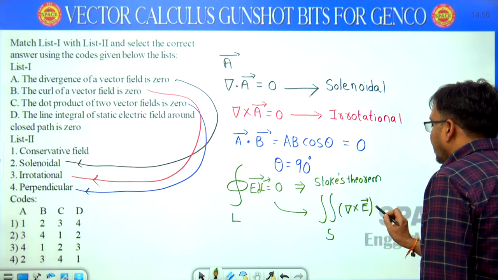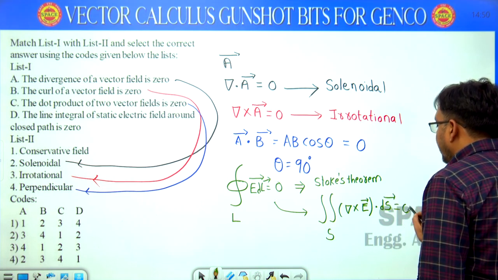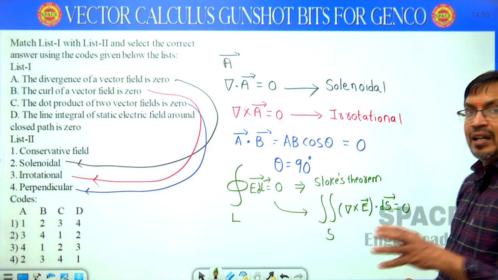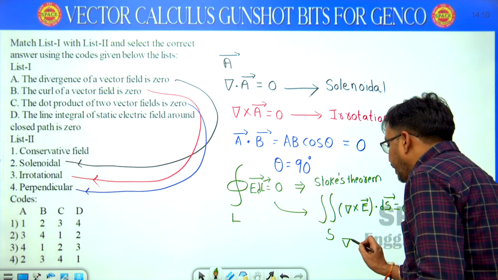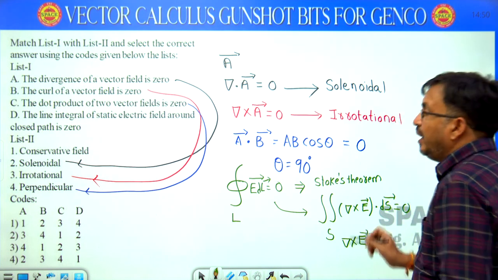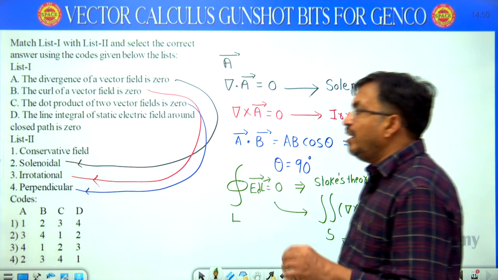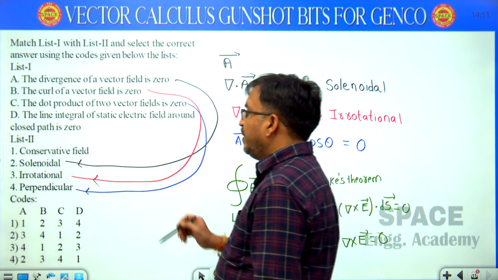Surface integral of curl E dot ds equals 0, which means curl E becomes 0. When curl E equals 0, then the field is a conservative field.